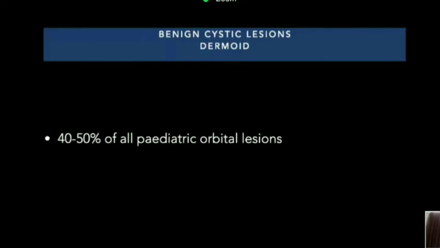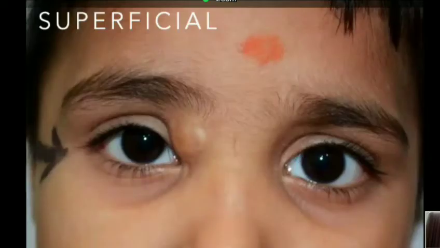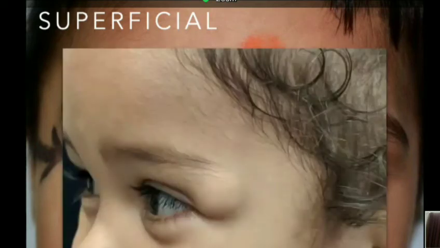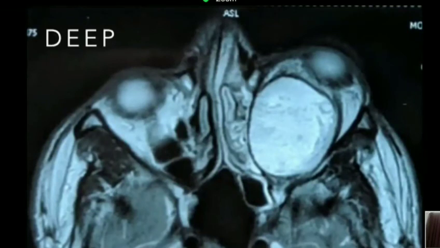Among benign cystic lesions, the most common one is dermoid, which I'm sure almost all of us would have encountered at some point in our practices. This is about 50% of all pediatric orbital lesions. It can be superficial, in which case it can be at the medial part of the orbit or the supratemporal part of the orbit, where we call them angular dermoids, a medial angular or an external angular dermoid. Or it can be a deep-seated lesion.